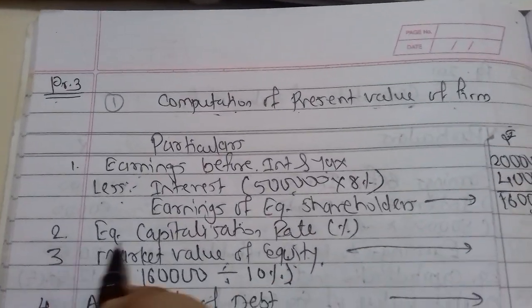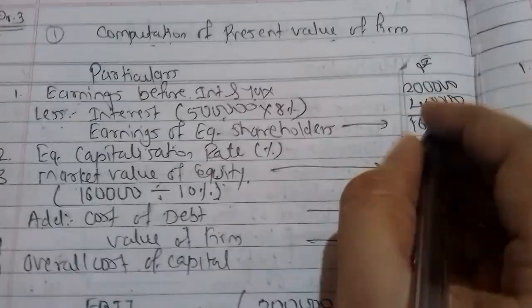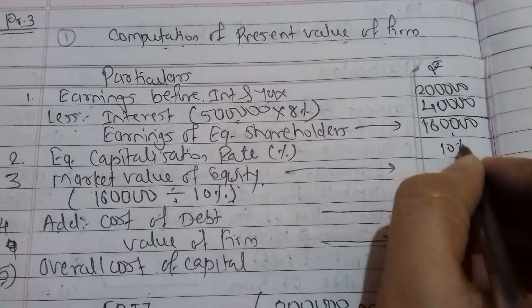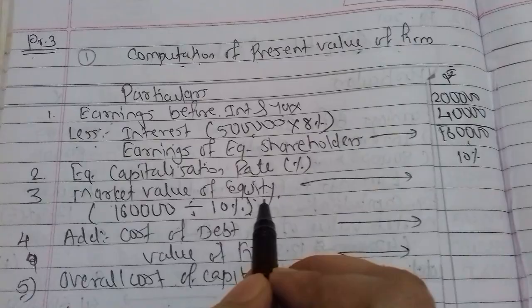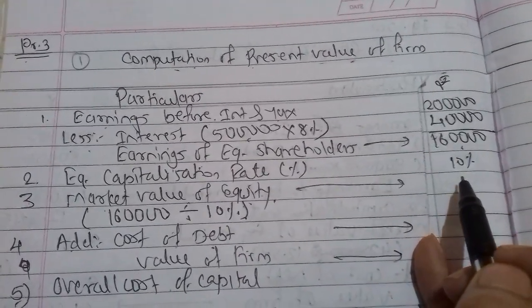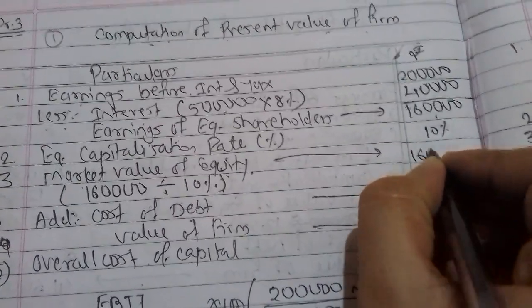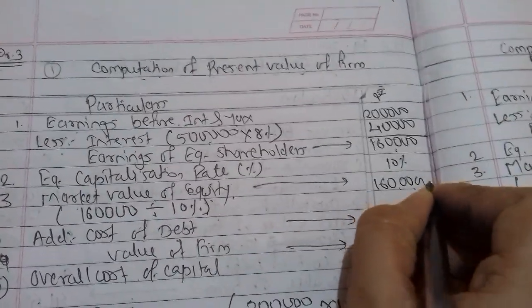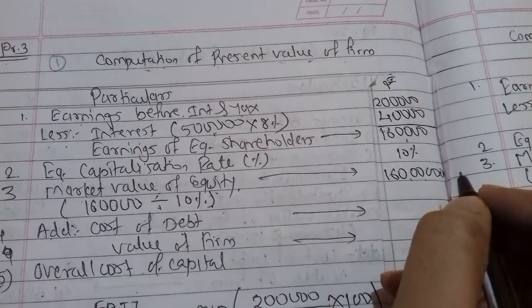Now the next information we need is the equity capitalization rate. The equity capitalization rate was 10%, so we will write 10% over here. Then we'll get the market value of equity. How will we get the market value of equity? Earnings of equity shareholders divided by 10%. So 1,60,000 divided by 10% will be 16 lakhs.